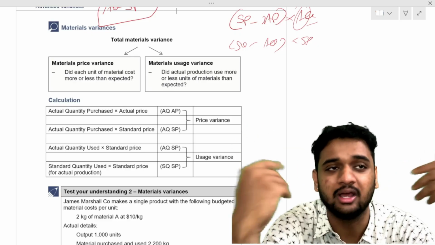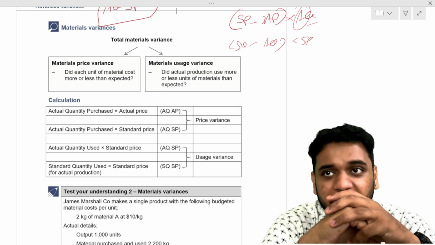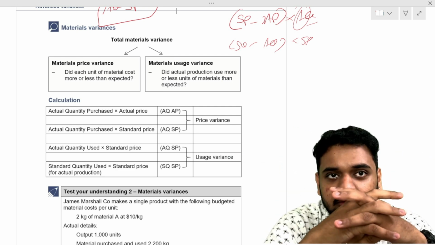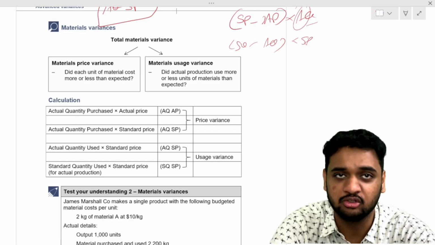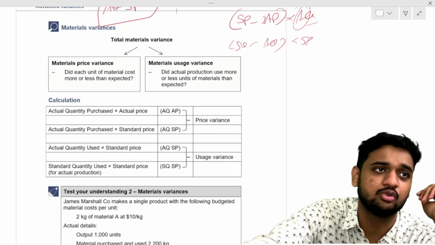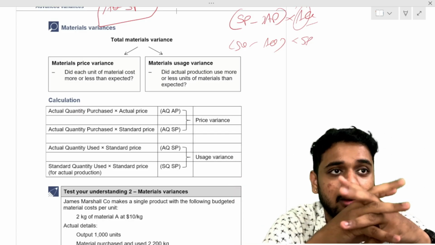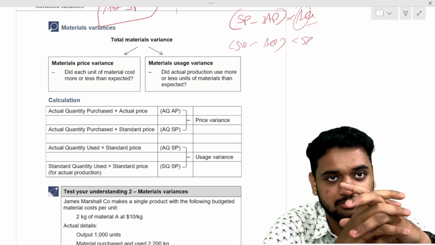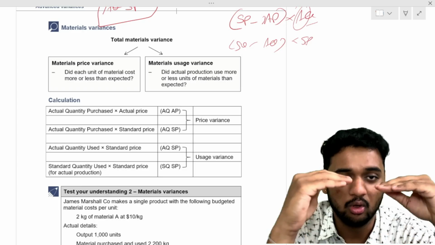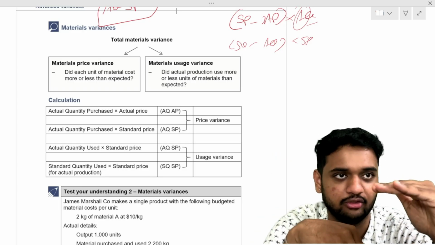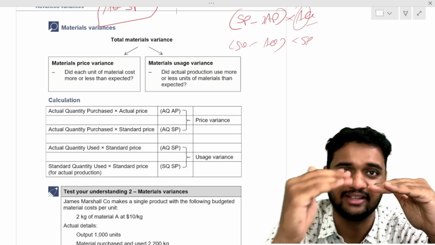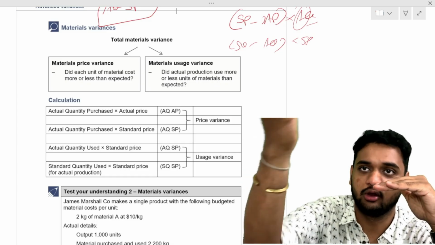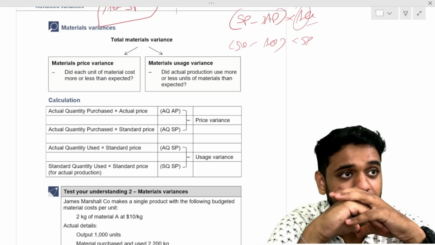It can be both good and bad. If we get it for a lesser price, it is good. If we use less quantity, it is good. So it can be both good and bad. If it is good, we will call it a favorable variance. Both are variances; both have varied from our actual. Actually, we would have thought something, but in both cases it has varied. Something would have gone above, something would have gone lesser. In both cases it varied.